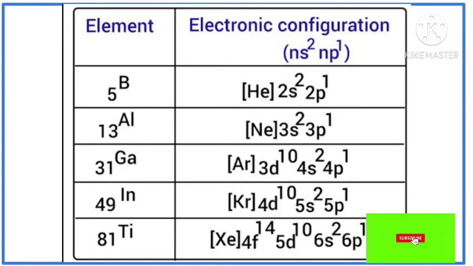And the next one is thallium. The thallium atomic symbol is Tl and atomic number is 81. The general electronic configuration of thallium is xenon 4f14 5d10 6s2 6p1. And nihonium, the atomic symbol of nihonium is Uut. The atomic number of Uut is 113 and electronic configuration is radon 5f14 6d10 7s2 7p1. In all these elements, the outermost shell contains 3 electrons.